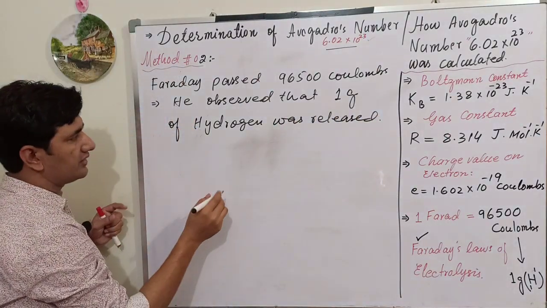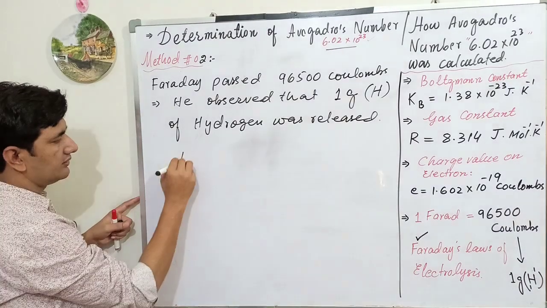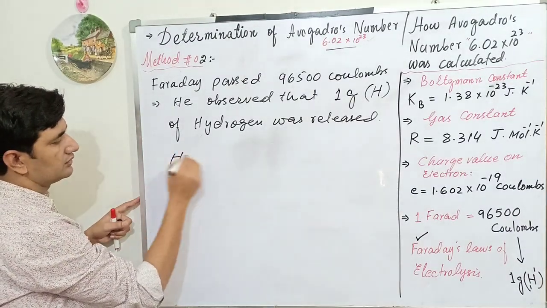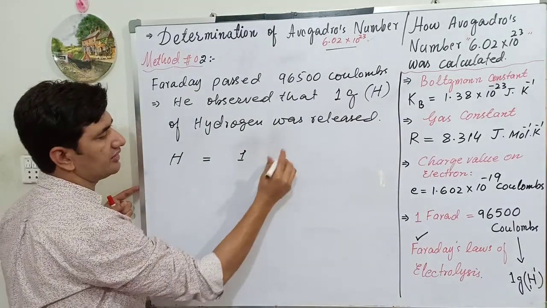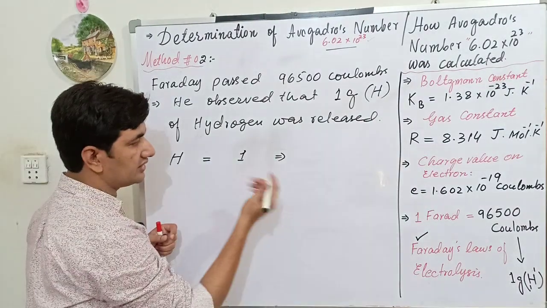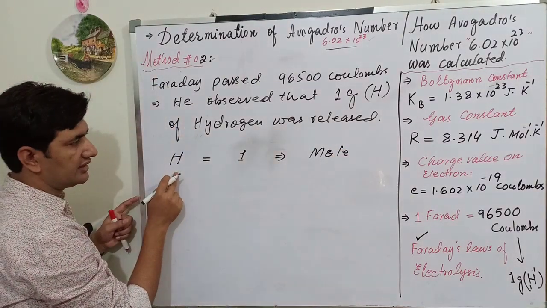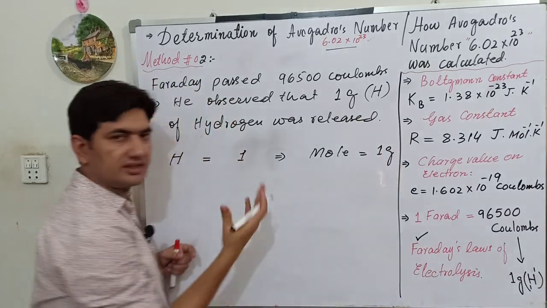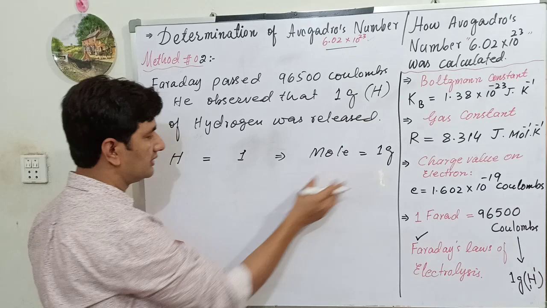Now this 1 gram of hydrogen, what is it? The atomic mass of hydrogen is 1. If we write it in grams, it will be termed the molar mass. So the atomic mass of hydrogen is 1. What is 1? It means the number of moles. So 1 mole of hydrogen contains how much mass? 1 gram, because we are discussing here the molar mass. Mass expressed in grams is called molar mass.